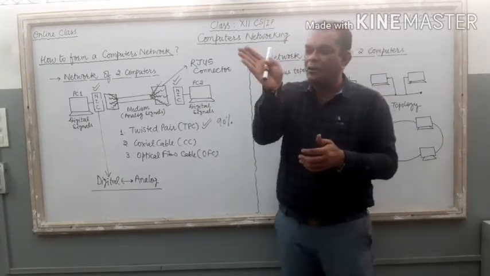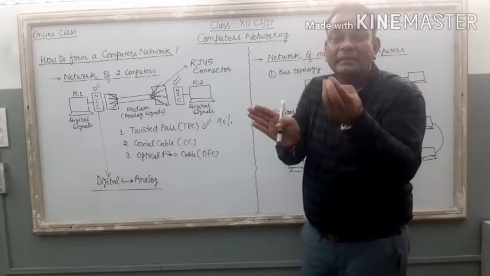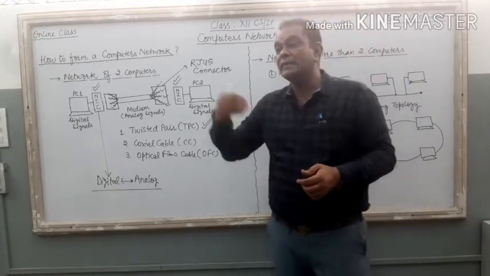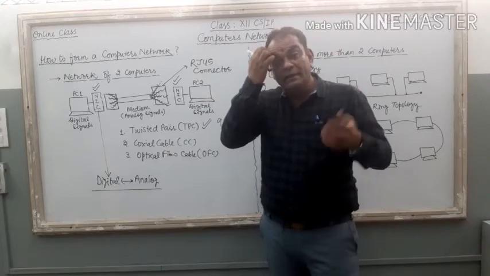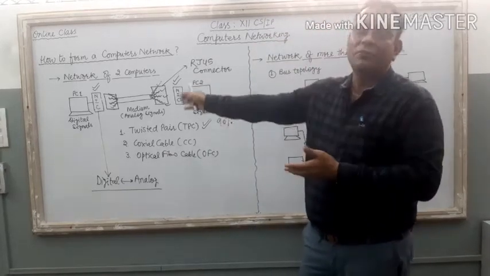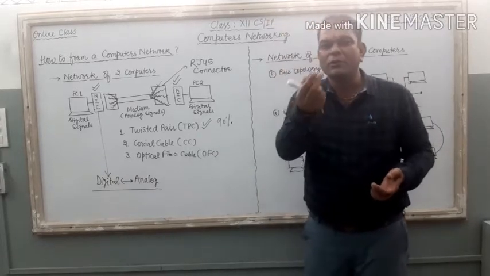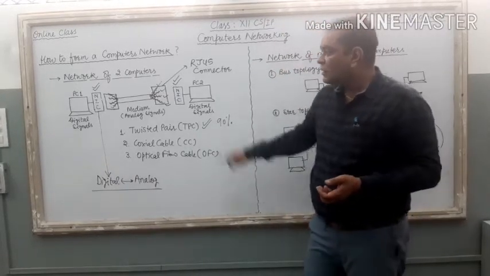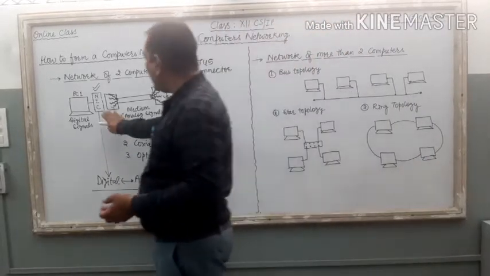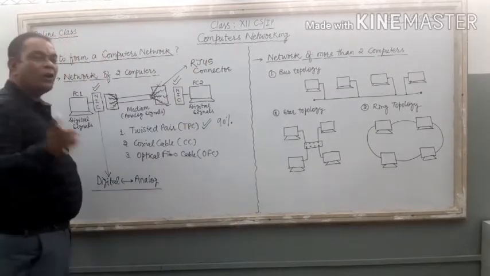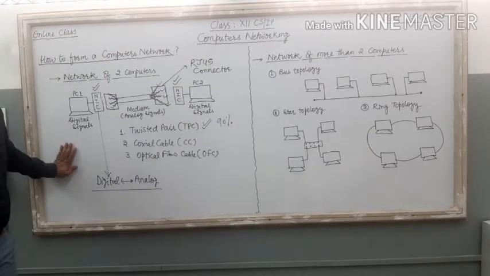You just try to find which one is the NIC port, and if the NIC is not connected in your motherboard, then you just purchase it from the market. It will cost near about 240 or 250 rupees only. So computers are needed, NICs are needed on each and every PC, right?